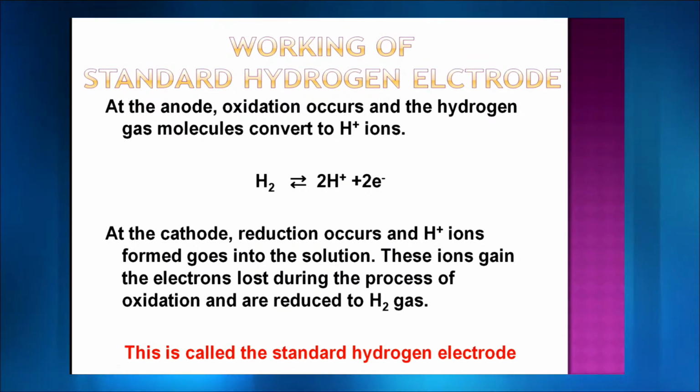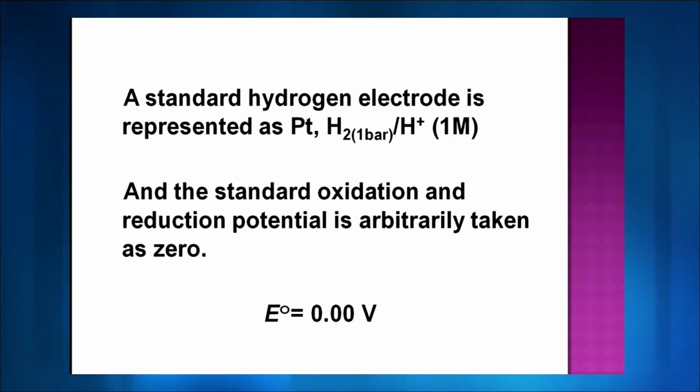This kind of mechanism or chemistry is studied in the standard hydrogen electrode, and we represent it as Pt, which stands for platinum, H2 gas, with H+ ions at 1 molar solution. You can very clearly see I have written Pt comma H2. Why comma? Because we are using the metal here. The metal is not participating in the reaction, so we are not going to show it with the slash. We are going to show it with the comma, which means that hydrogen gas is interacting along with platinum and getting converted to H+ ions. The value of the standard hydrogen electrode is arbitrarily taken as 0.